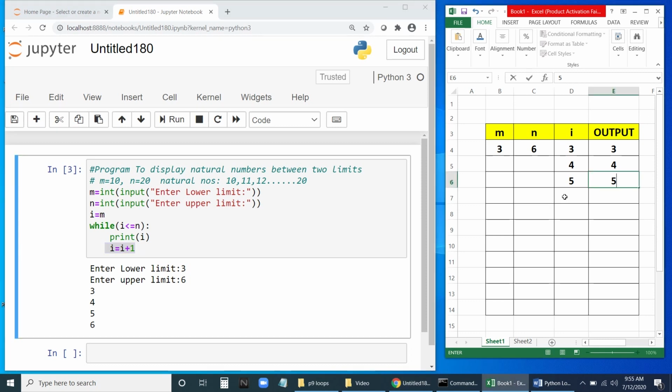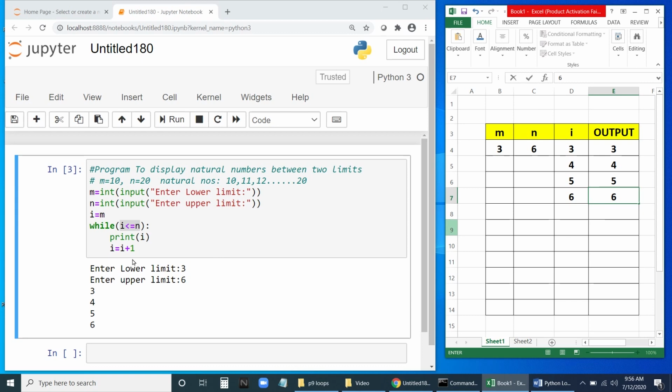So it will increment by 1. So this will become 6. Now it will go to the loop again, since it's a while loop. i less than or equal to n. Yes, 6 equal to 6. So it will enter into the loop. It will print i, so it will be 6.